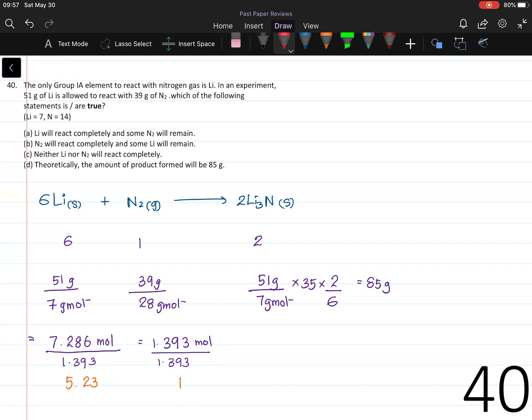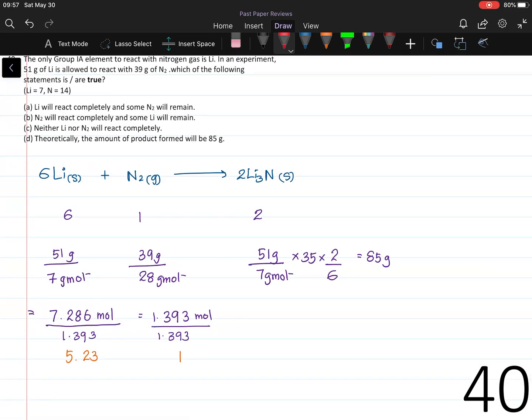So this is the calculation. First we have to write down the proper balanced reaction. And then we can see the lithium to nitrogen ratio is 6:1. Then we should find the moles that are given to us. So the number of lithium moles is 7.286 and nitrogen 1.393.